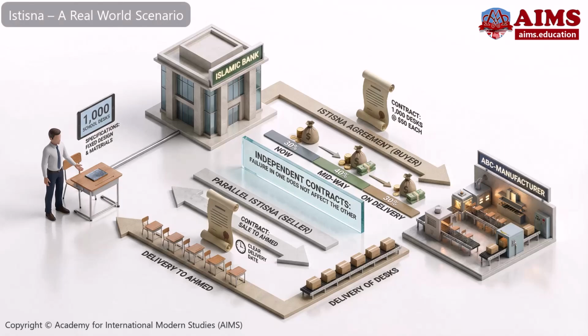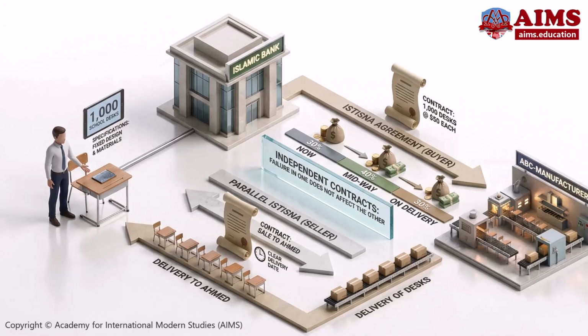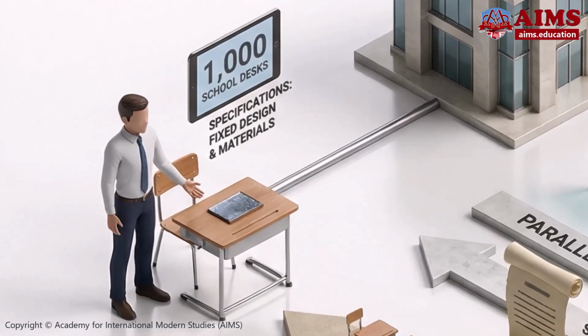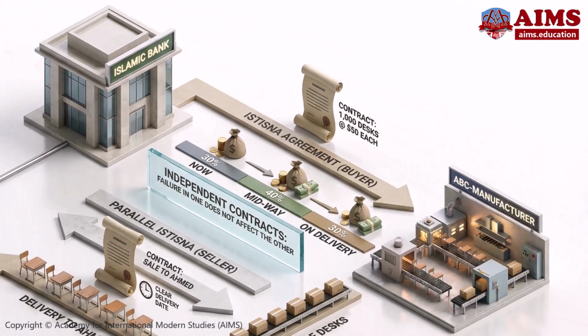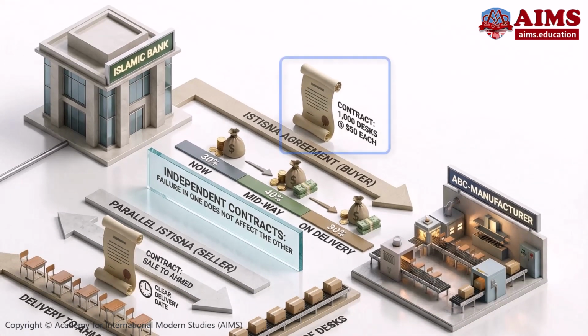Istisna, a real-world scenario. Ahmed needs 1,000 school desks with fixed design and material specifications. Islamic Bank signs an Istisna agreement as buyer with ABC manufacturer for 1,000 desks at $50 each. Payment schedule agreed as 30% now, 40% midway, 30% on delivery.